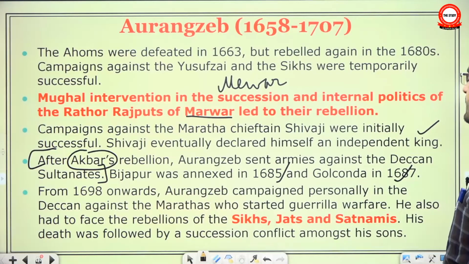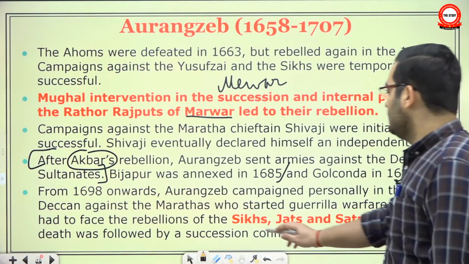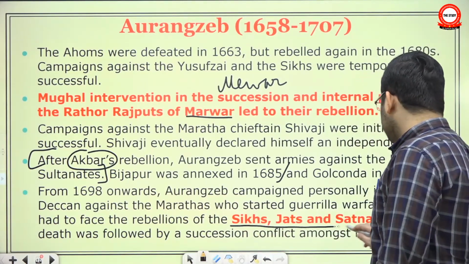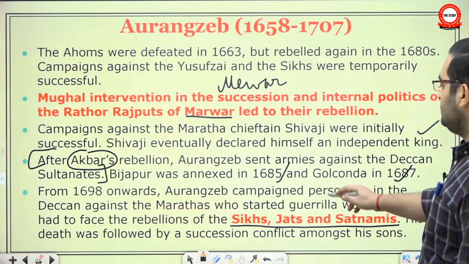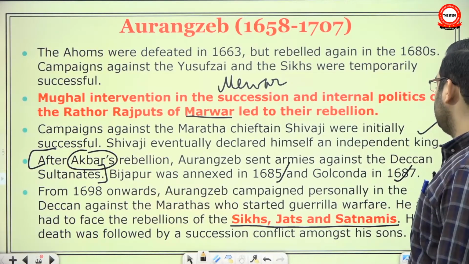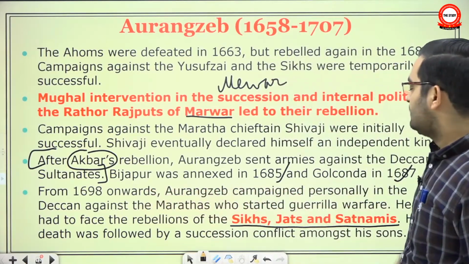From 1698 onwards, Aurangzeb campaigned personally in the Deccan against the Marathas, who started guerrilla warfare. He also had to face the rebellions of the Sikhs, Jats, and Satnamis. These 3 are associated with the agrarian crisis during the 17th century. We will study it later. However, his personal campaign against the Marathas.